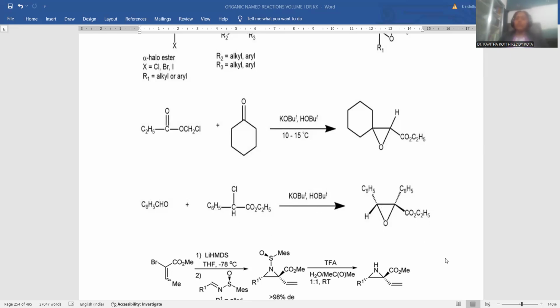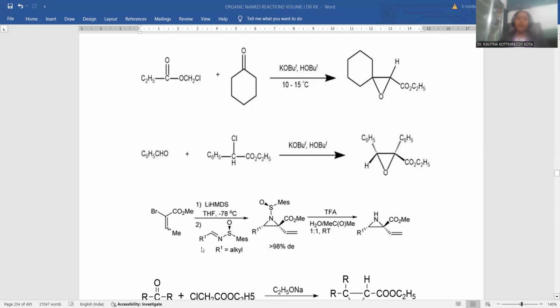Here, as per the stereochemistry constraints, you can take the bulky phenyl groups at the back edge, and the hydrogen and ester functionalities are located or inclined towards the viewer. This is the way of representing the stereochemistry. Stereochemical aspects are provided for this Darzens condensation reaction of benzaldehyde.